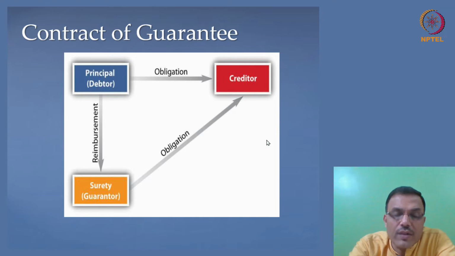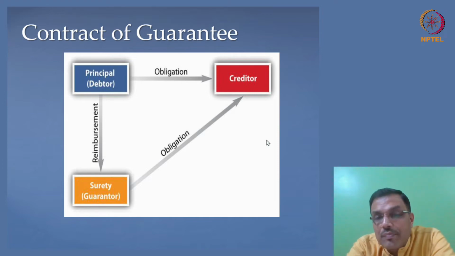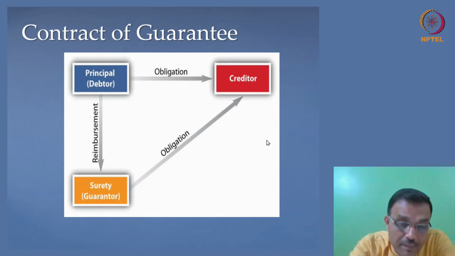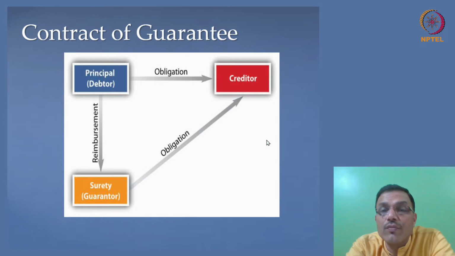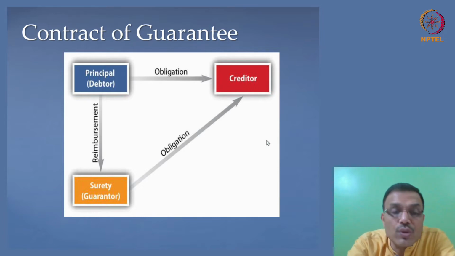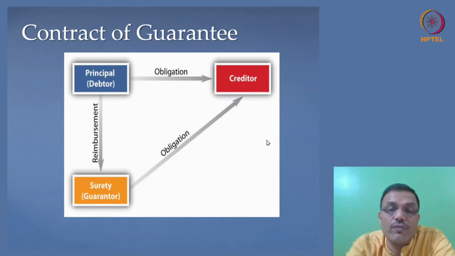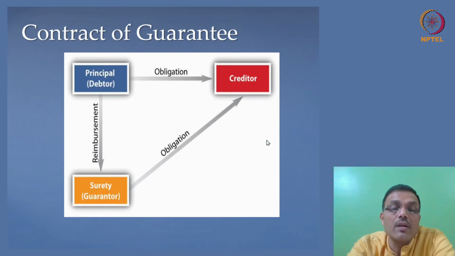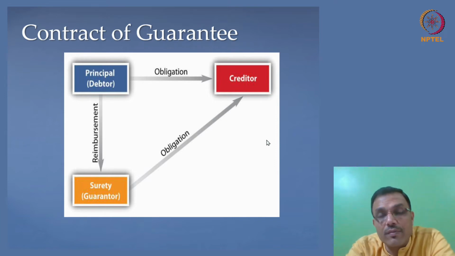So, obviously, if the surety is asked to pay, this could be where the debtor defaults, fails to pay, is unable to pay or refuses to pay. Then, when the debtor does not fulfill his obligation towards the creditor, it is the surety or the guarantor who has to fulfill his obligation towards the creditor. And if the surety goes ahead and does so, he can claim reimbursement from the debtor.